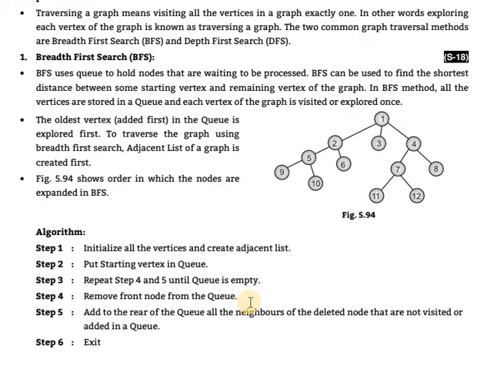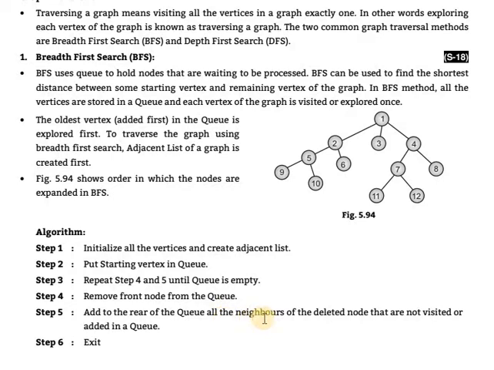Through the rear you will add the elements, through the front you will delete the element. Remove means you delete the front node from the queue. And the fifth step, add to the rear of the queue, means through the rear pointer you add the element in a queue.